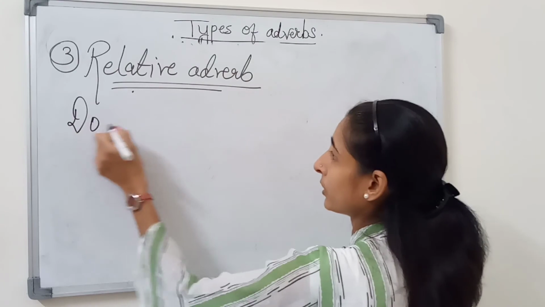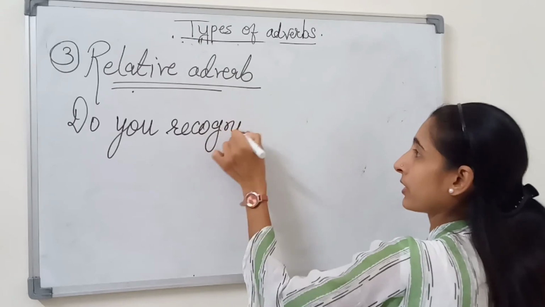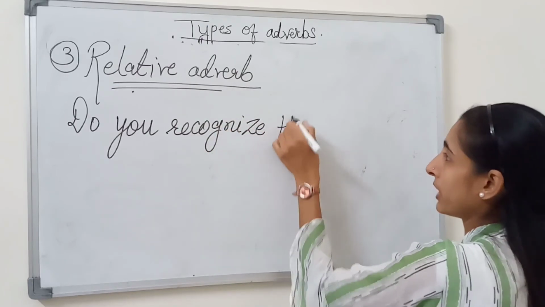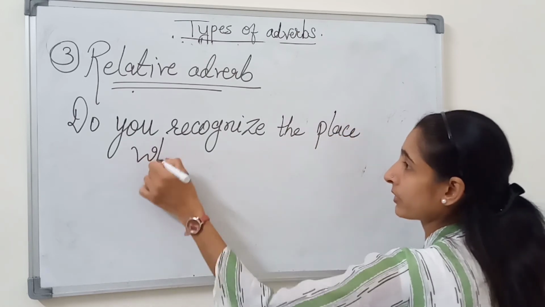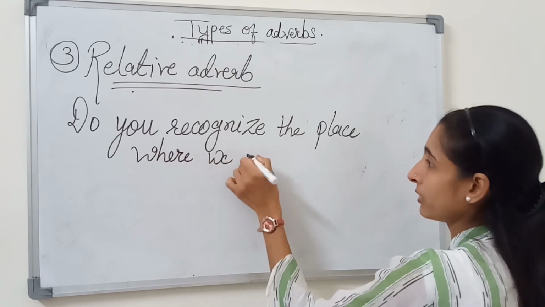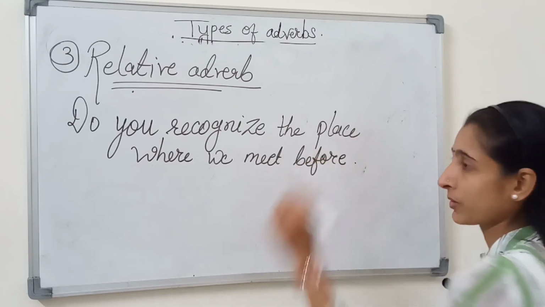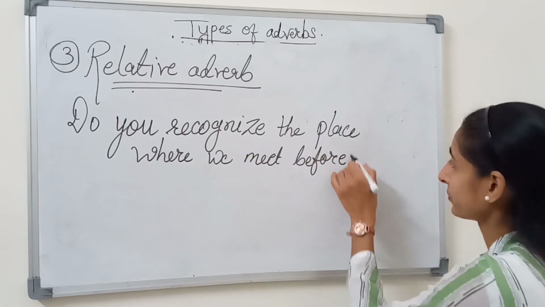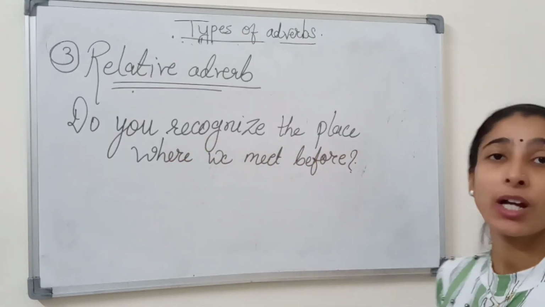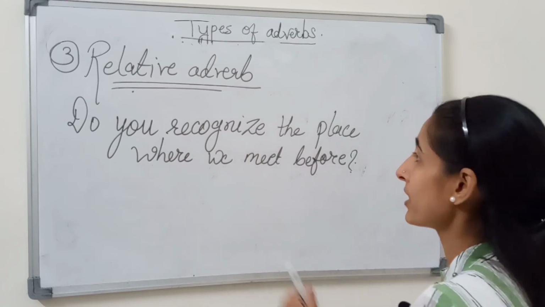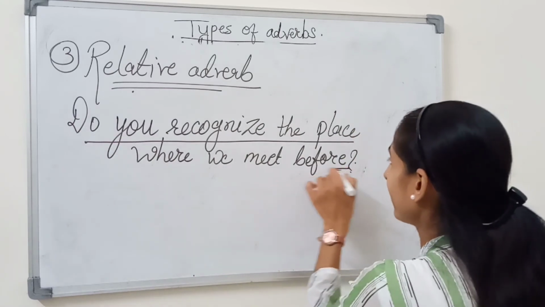Do you recognize the place where we met before? Here the question is asked, and you can see the main clause and the subordinate clause.